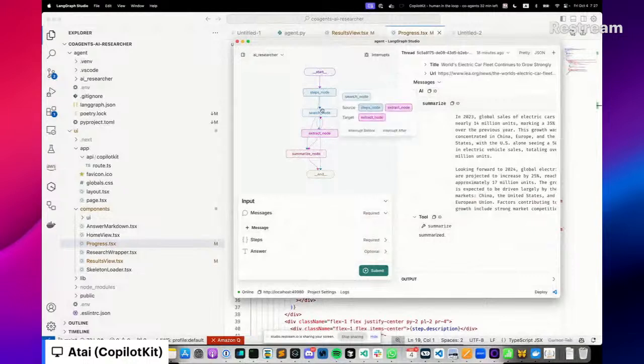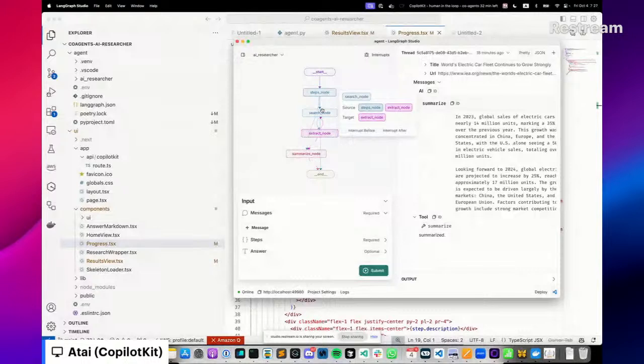Maybe you're creating an agent that is a legal assistant, and there's a specific legal process you have to go through every single time. You want the LLM intelligence to help you, but you don't want it to start from scratch. You want it to be constrained to a single system process. So this is build time human in the loop.